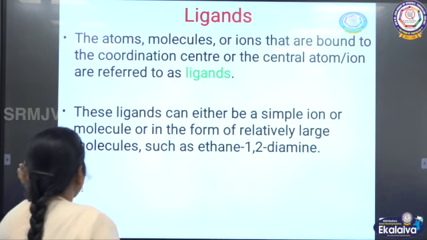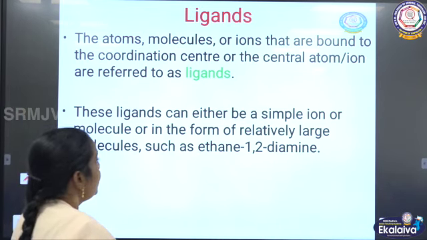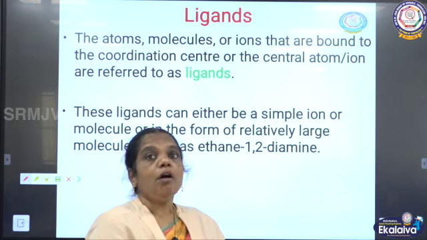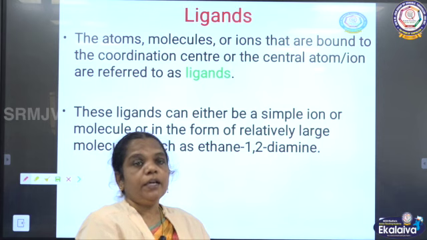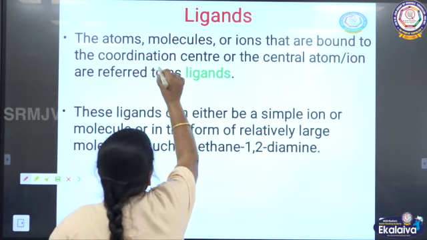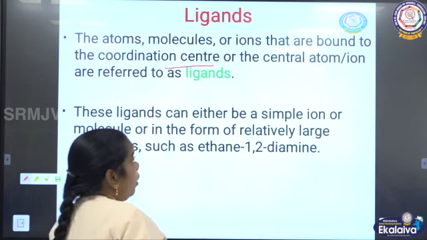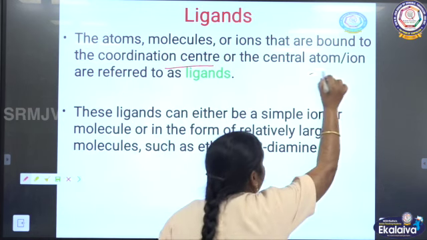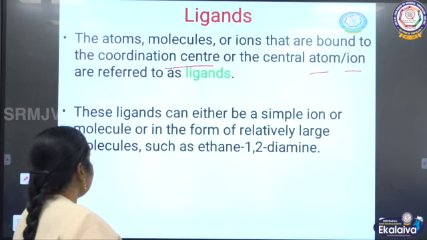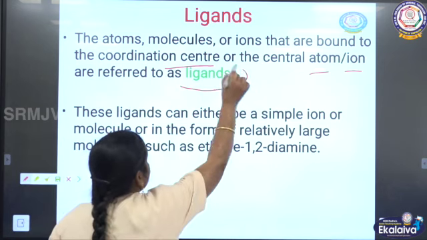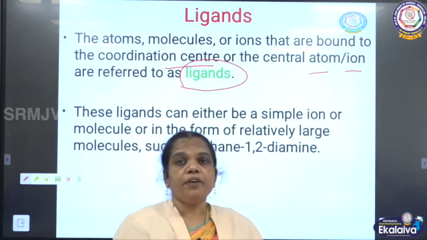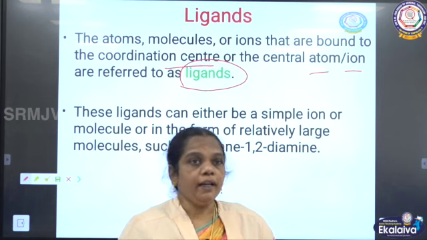Now, the next term in the coordination compound is ligand. The ligand is nothing but an atom, a molecule or an ion that is bound to the coordination center, or to the central metal atom or ion. You can call it what? The atom or ion is referred to as what? Ligands. So, the ligands are going to donate a pair of electrons to the central metal atom.